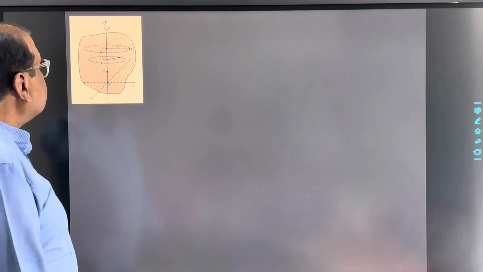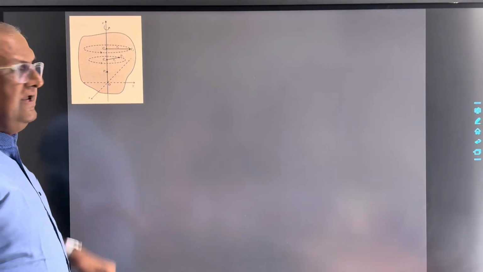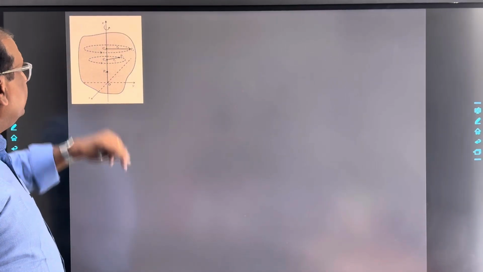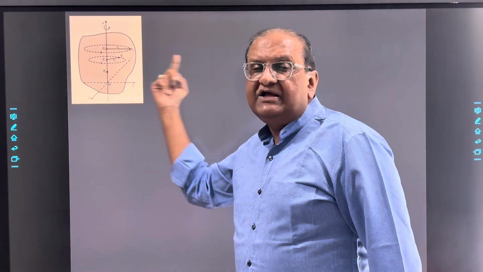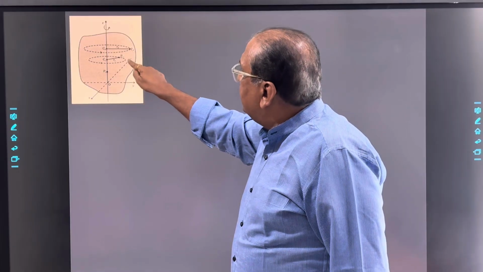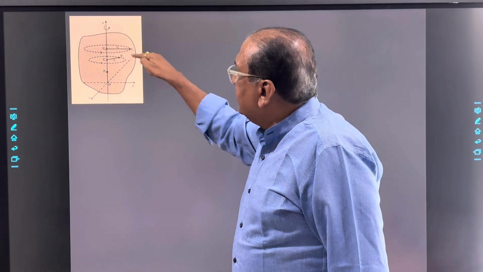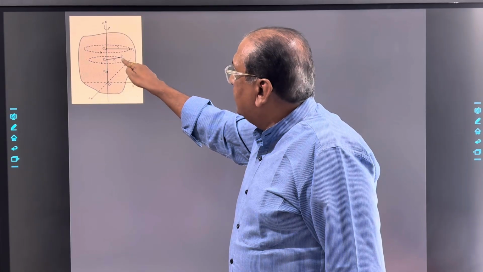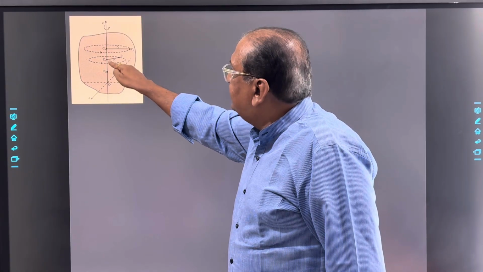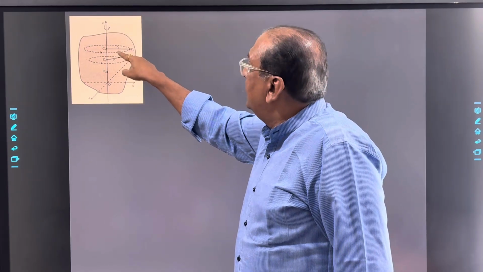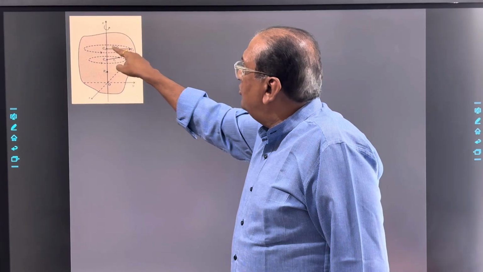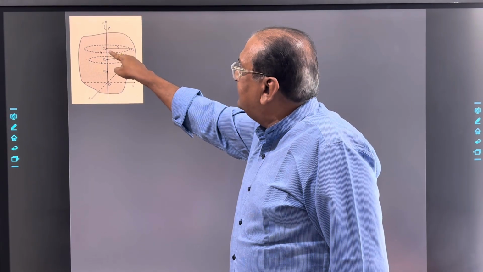Suppose we have a rigid body of arbitrary shape as shown in the figure. Each constituent particle of the body is executing circular motion. Particle P1 is executing circular motion, and the center of that circular path is C1. Particle P2 is executing circular motion on a circular path of radius R2, again with center C2.